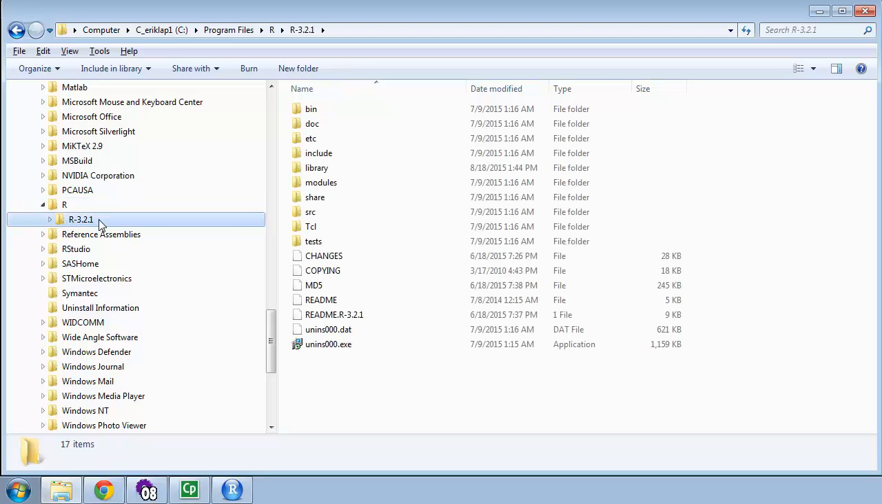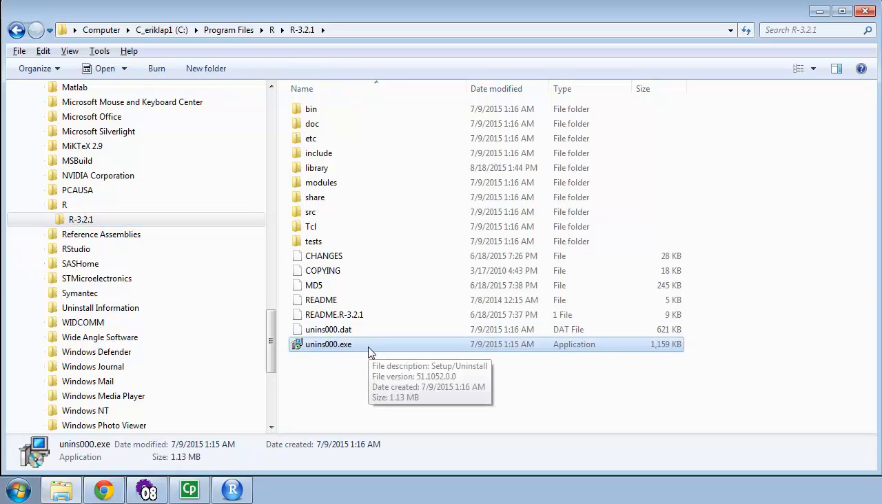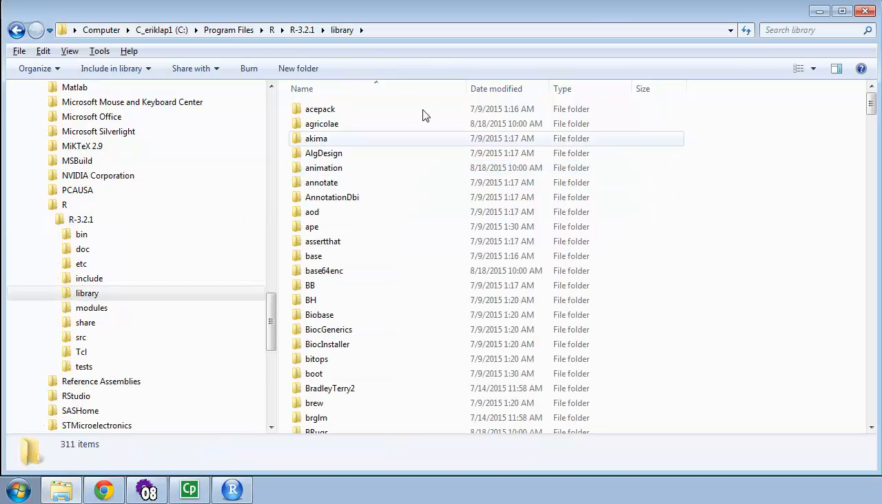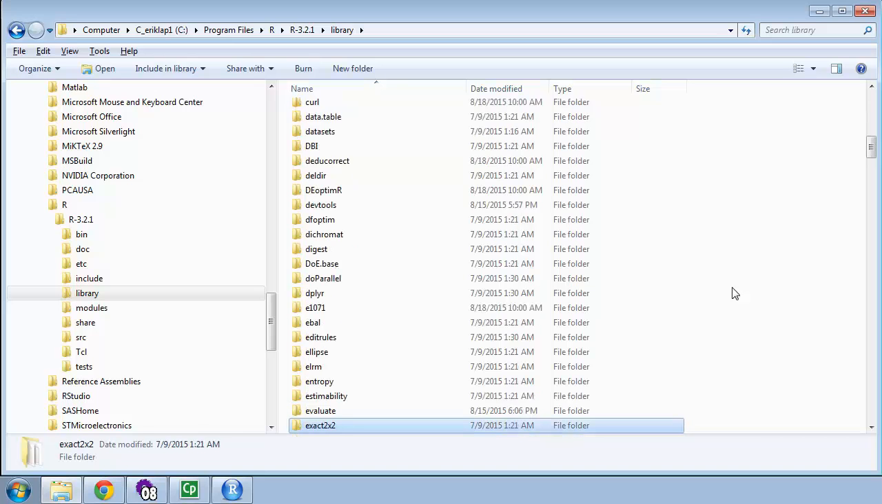So under this folder, there are some subfolders, and there's this executable which we're about to run, which is going to uninstall the old version. The library has all my packages in it. Let's go into the library and look at a few packages that we may be familiar with in here.